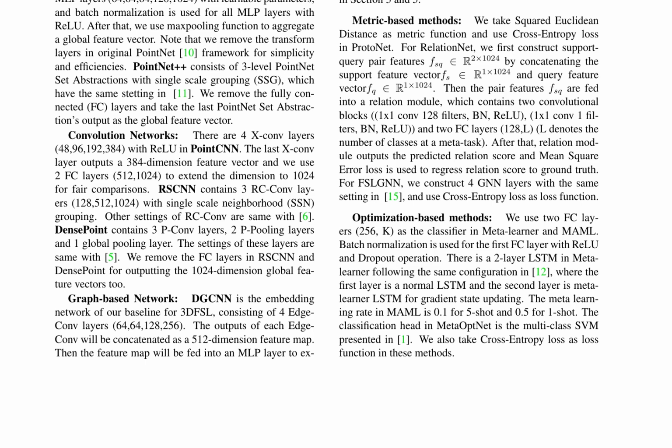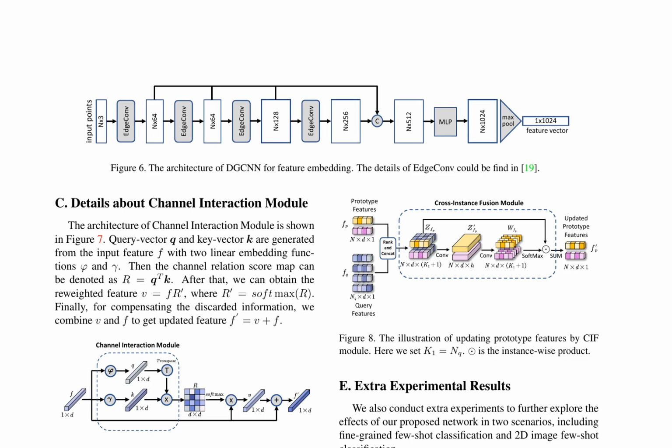For the pointwise MLP networks, PointNet and PointNet++ are used with modifications for simplicity and efficiency. The convolution networks include PointCNN, RSCNN, and DensePoint. For the graph-based network, DGCNN is utilized with edge conv layers to generate a 1024-dimension feature vector. In terms of few-shot learning baselines, metric-based methods such as ProtoNet, RelationNet, and FSLGNN are discussed. Optimization-based methods, including MetaLearner and MAML, are also introduced with their respective configurations.